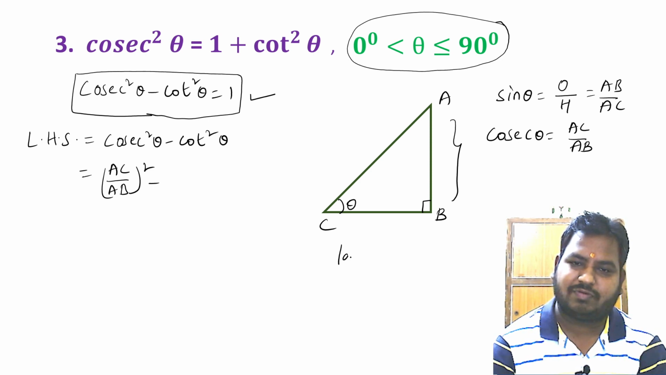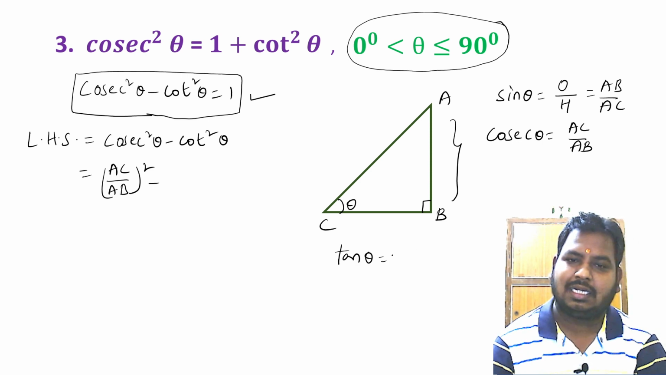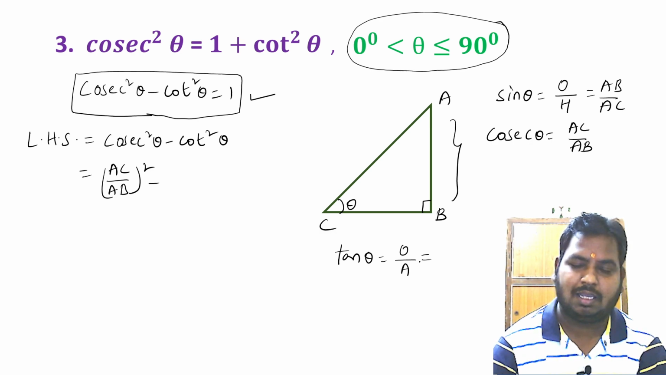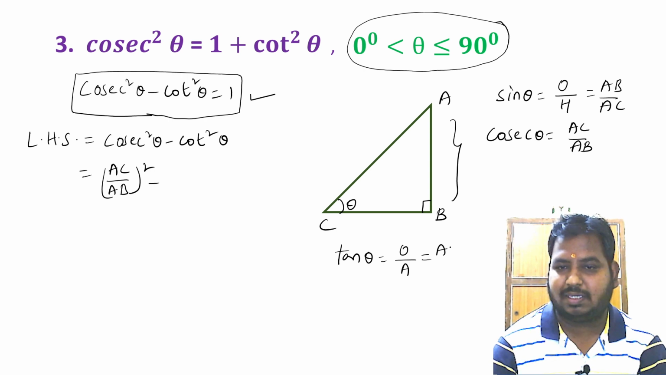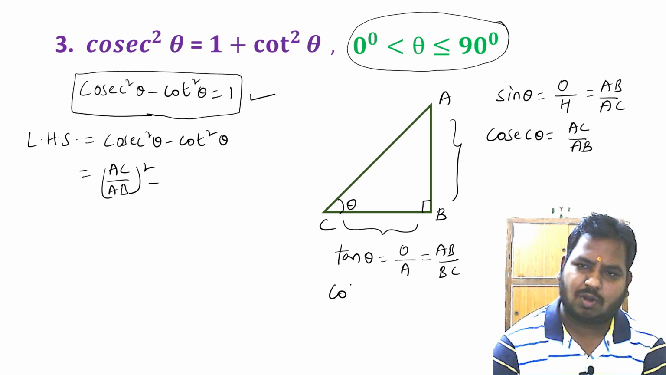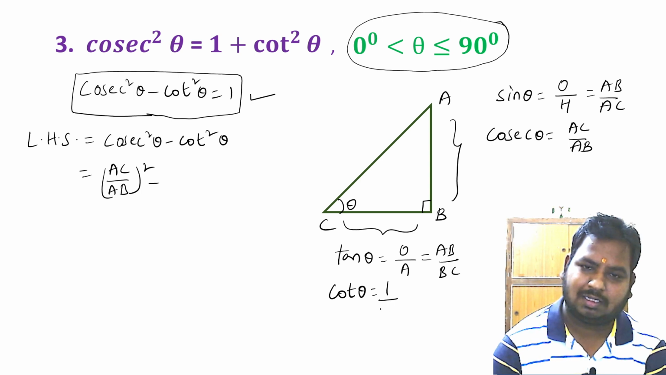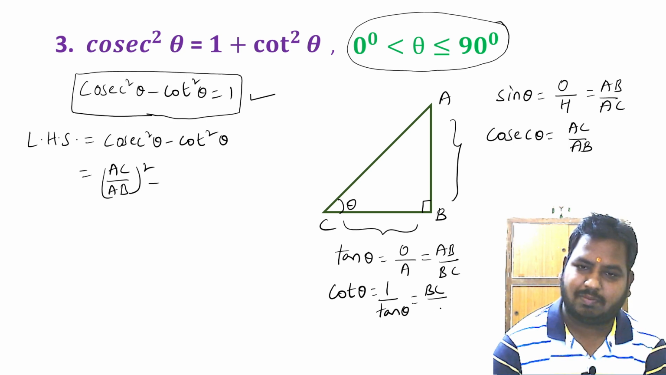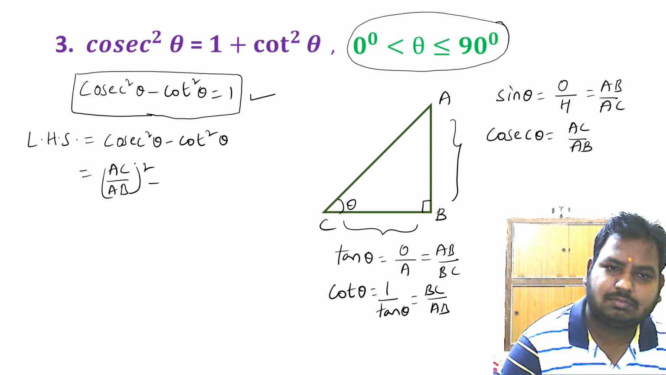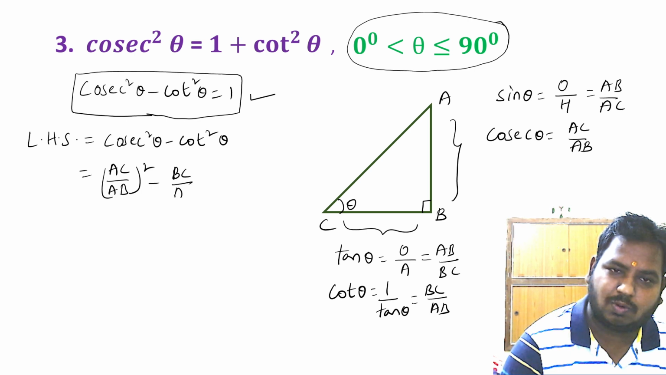Cot theta is reciprocal of tan theta. What is tan theta? Tan theta is side opposite to angle theta by side adjacent to angle theta. Side opposite to angle theta is AB. Side adjacent to angle theta is BC. We'll have AB by BC as tan theta. But we know that cot theta is reciprocal of tan theta. So we'll have cot theta as BC by AB. Now let me substitute the value of cot theta in the LHS. So we'll have BC by AB whole square.